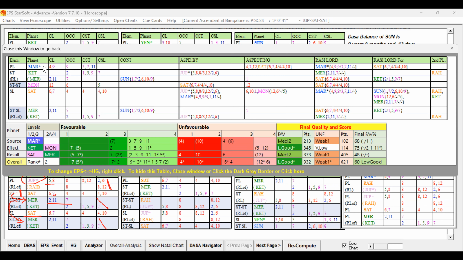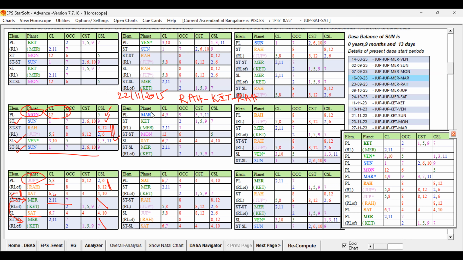That Bhukti Lord Mars itself is passing its rudal link to Saturn, and that also has Mercury and Sun. That Sun, Mercury is the star lord of Saturn, also forming a rudal link. Ketu is also present. So the rulers of Mars and Ketu are forming a rudal link to Saturn, adding strength.